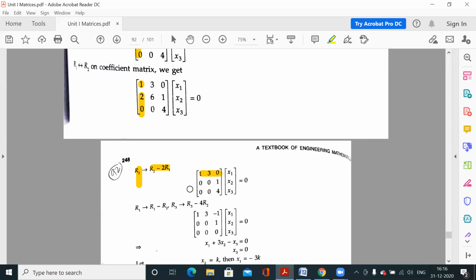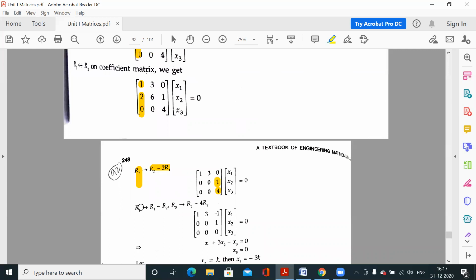Now what is the next step for the echelon form? Now we have to use this and make the other elements 0 in this column. But this whole column is 0, so we will shift to the next column. We will use this and make these elements 0. So now we will use this and make this 0.